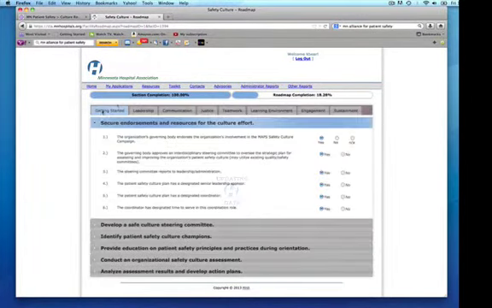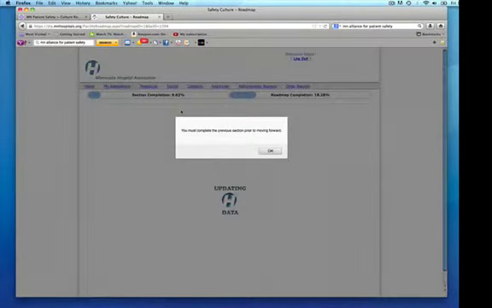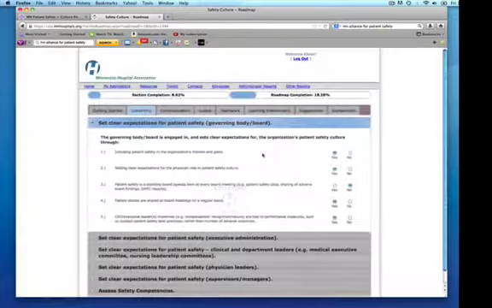And I want to show you here up at the very top, it says section completion and roadmap completion. So each of these domains that I just listed are the sections, and the different sections together make up the roadmap. So I have already entered all my answers for the getting started section, and so that means I can go to the leadership section. But I can't skip ahead and go to communication, because then I will get this error message. So you have to do all of the different sections in order to complete the entire roadmap.